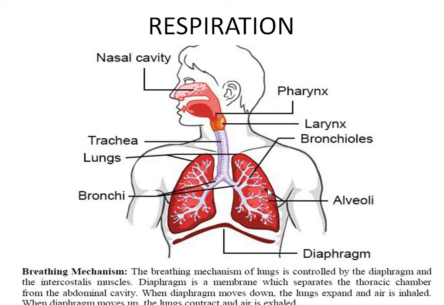So the structure ends here. These are the smallest units of the lungs. What is the smallest unit? The alveoli. The smallest units of the lungs are called alveoli.